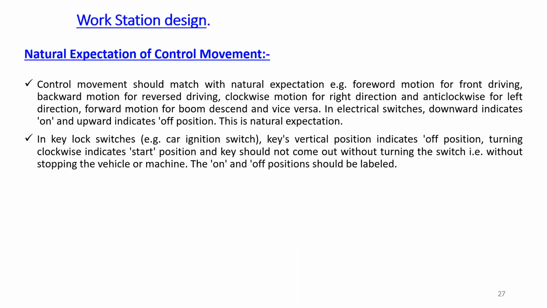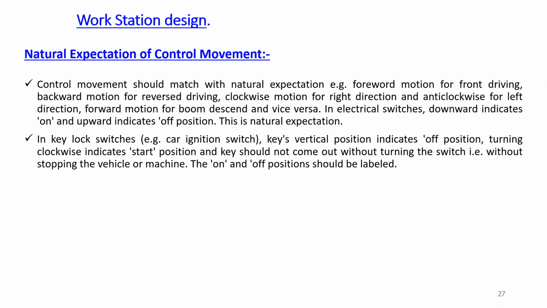Then the natural expectations of control movements. So control movement should match with the natural expectations. So forward motion for front driving, backward motion for reverse driving, then clockwise motion for right direction, anti-clockwise motion for the left direction, then forward motion for boom descent and vice versa.